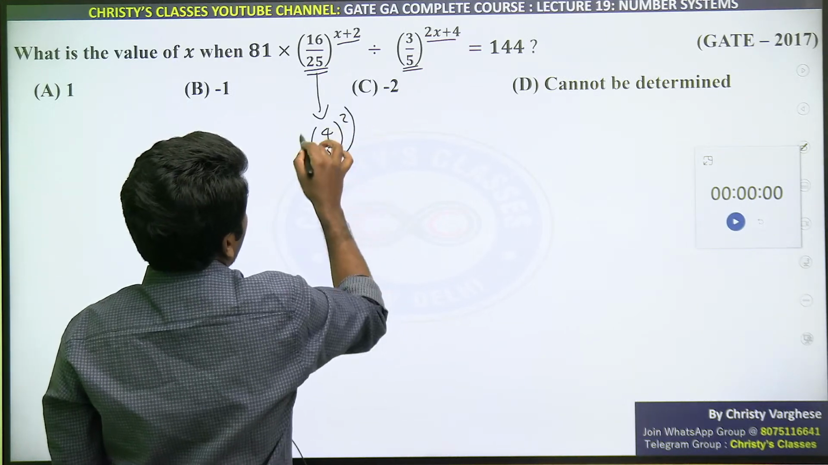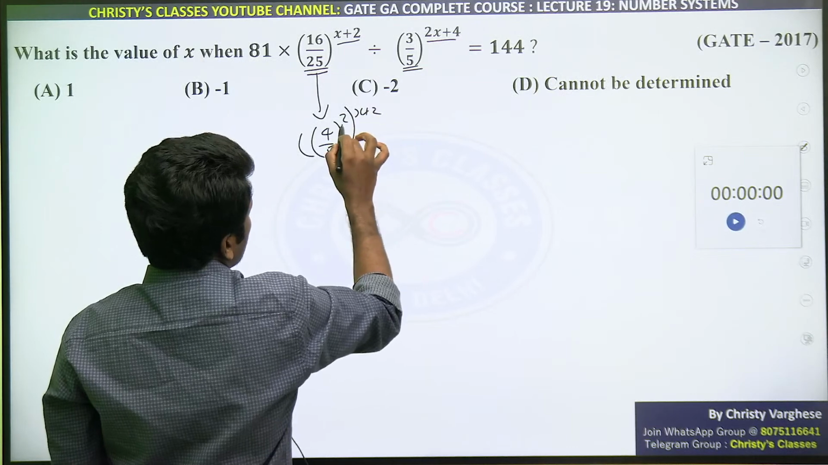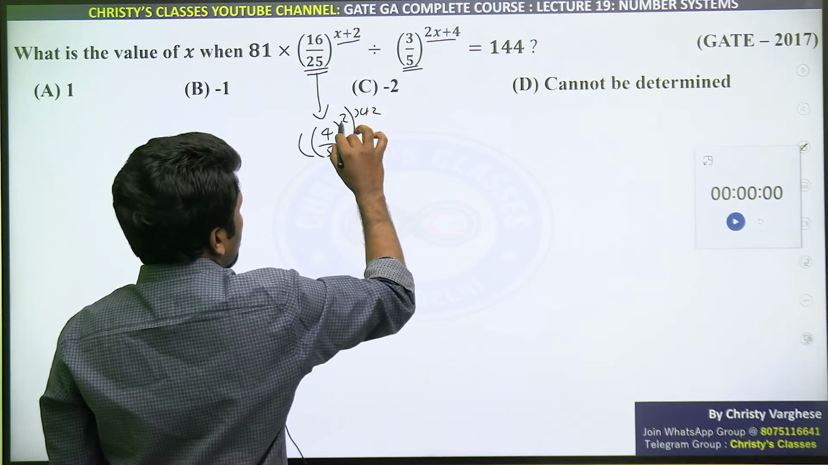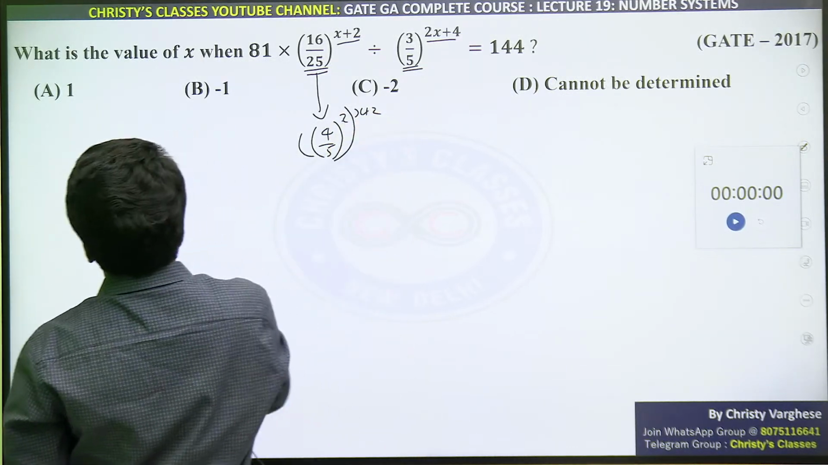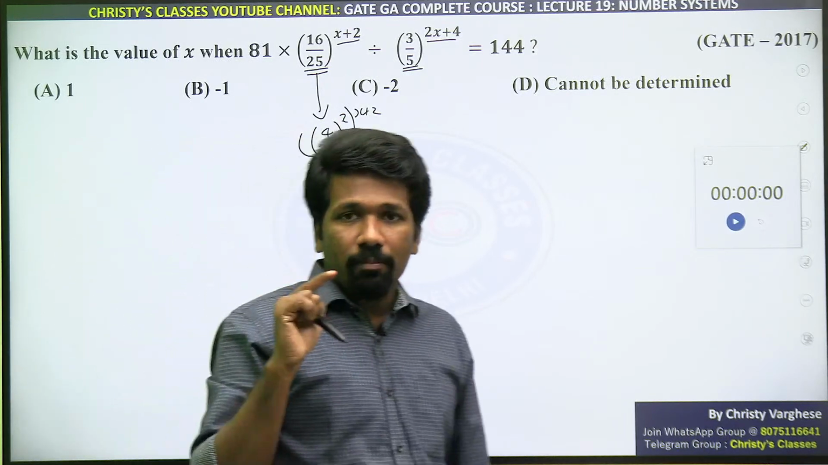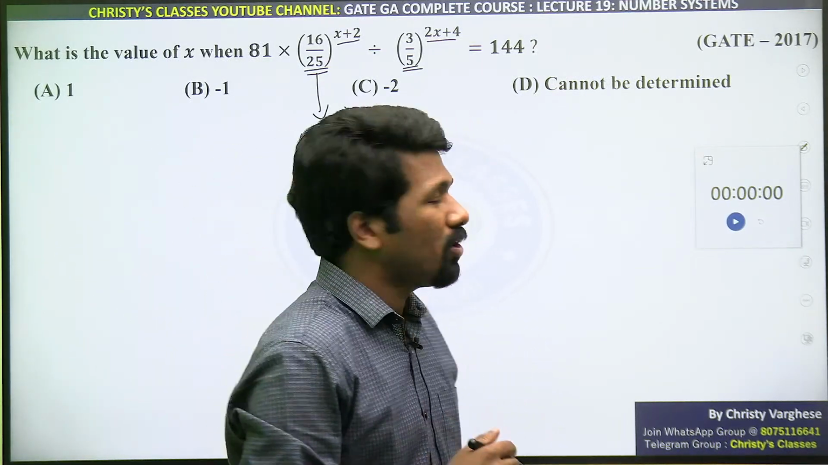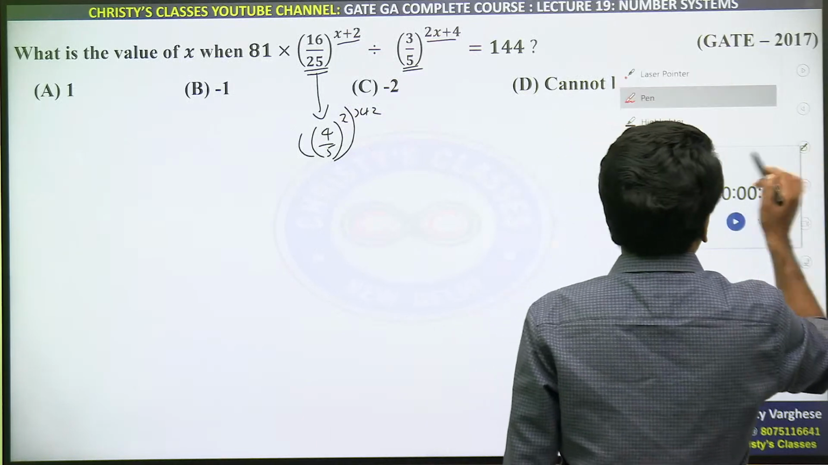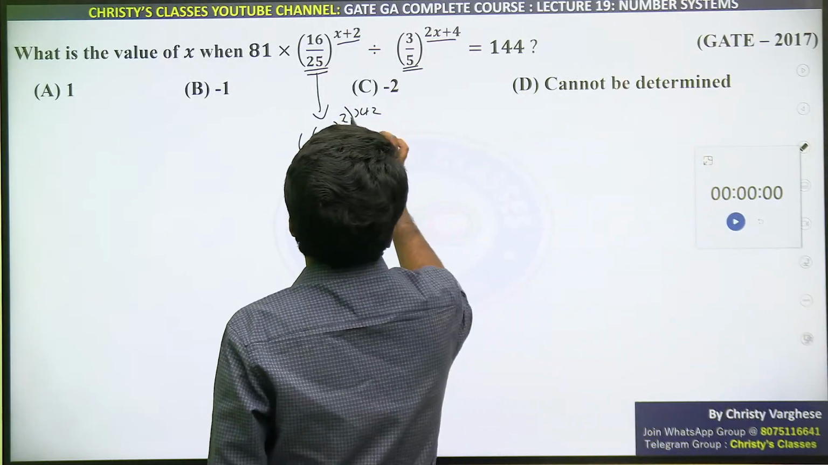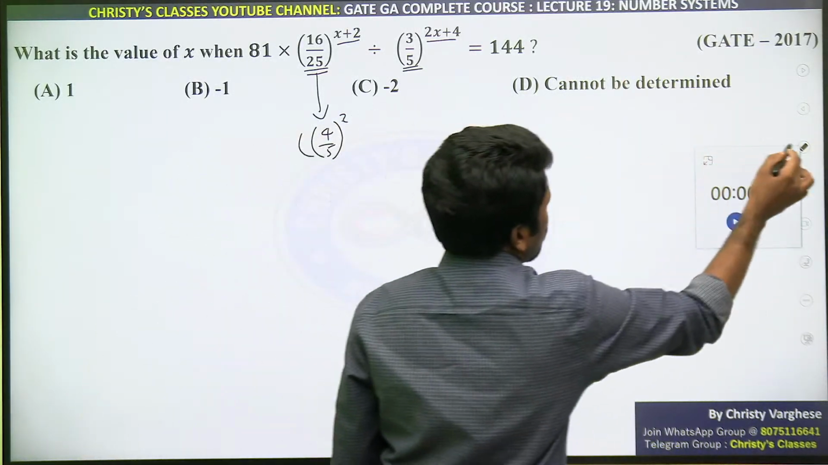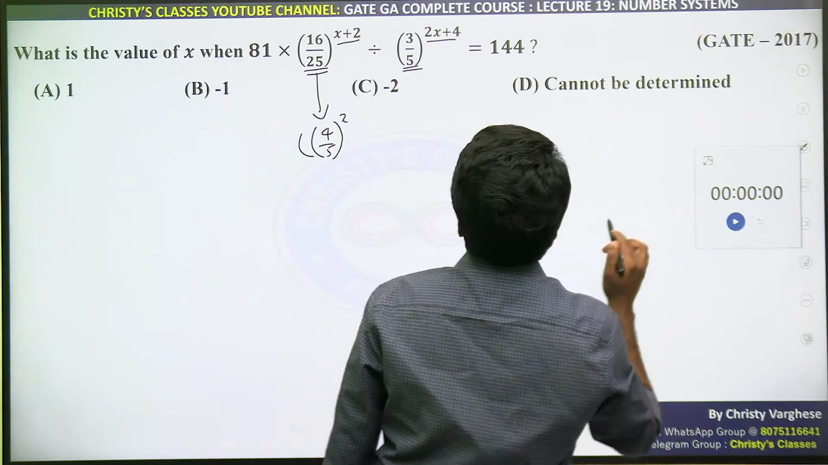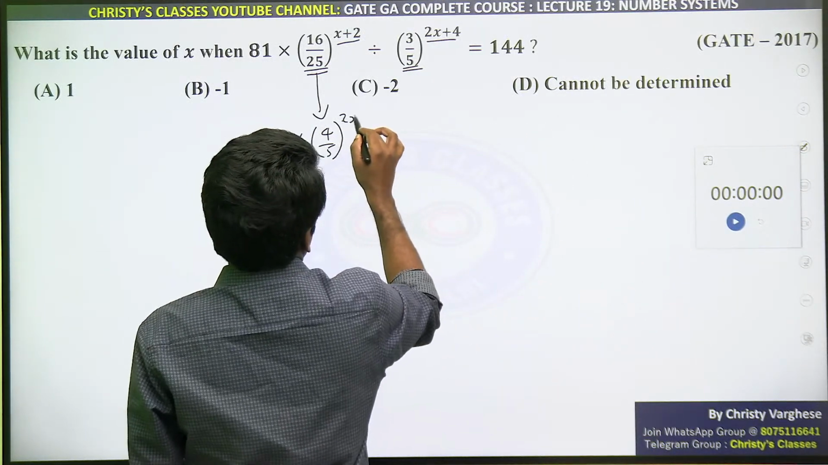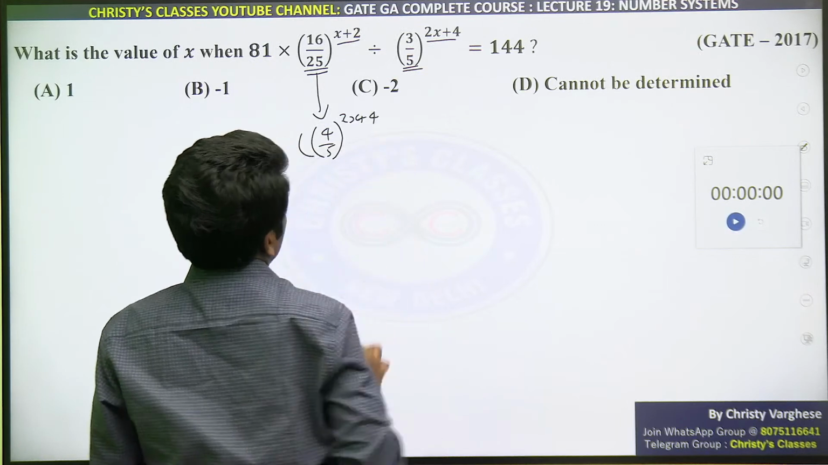That into x plus 2. Into x plus 2 means raised to x plus 2. That means we can write it as 2 times x plus 2, because a raised to m, the whole raised to n is a raised to m into n. Are you all agreeing? So shall I write it in one step? 2 into x plus 2. All of you are agreeing, please respond. 2 into x plus 2 means 2x plus 4.